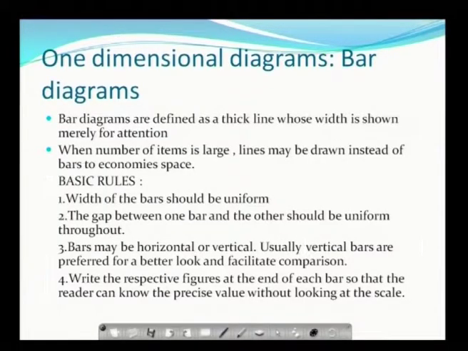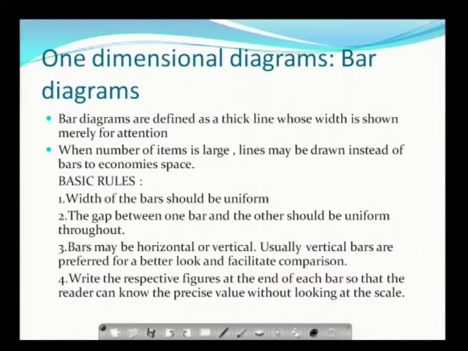Bar diagrams are defined as thick lines whose width is shown merely for attention. When the number of items is large, then lines may be drawn instead of bars to economize the space. What are the basic rules of a bar diagram? First one is width of the bars should be uniform. Second, the gap between one bar and the other should be uniform throughout.